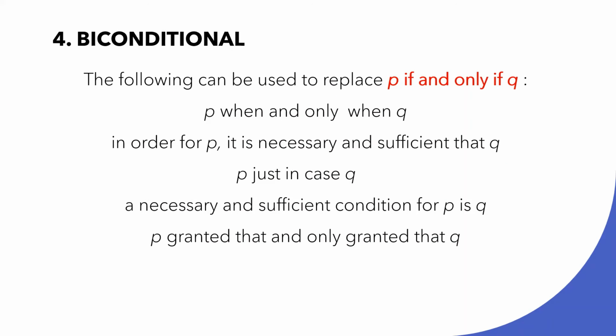The following can be used to replace P if and only if Q. We have P when and only when Q. In order for P, it is necessary and sufficient that Q. P just in case Q. A necessary and sufficient condition for P is Q. Or P granted that and only granted that Q.